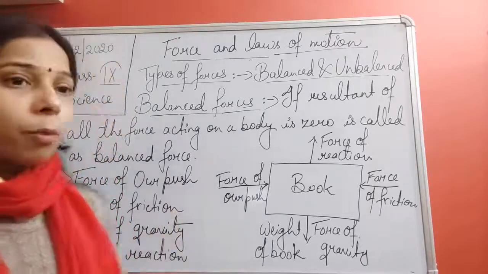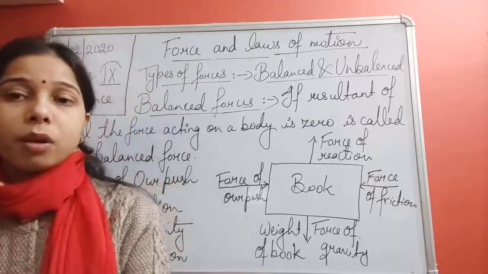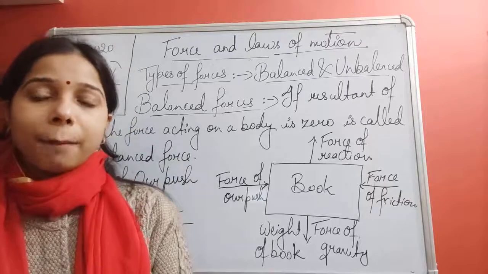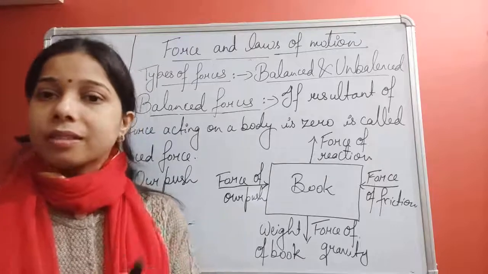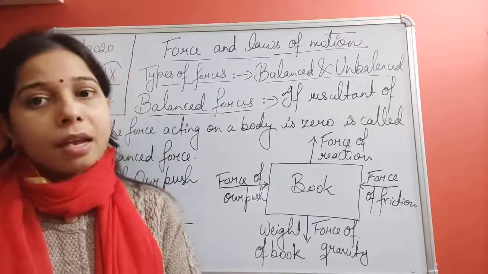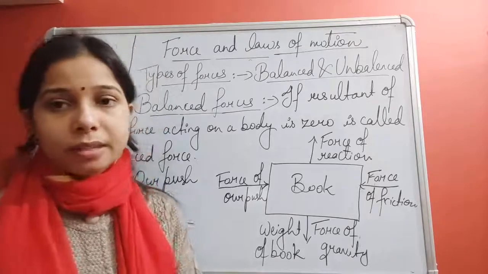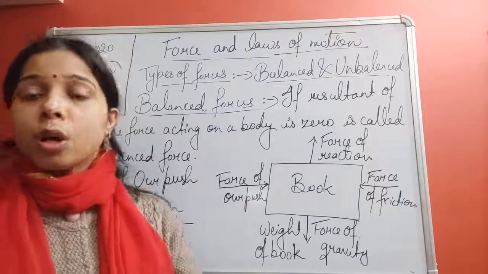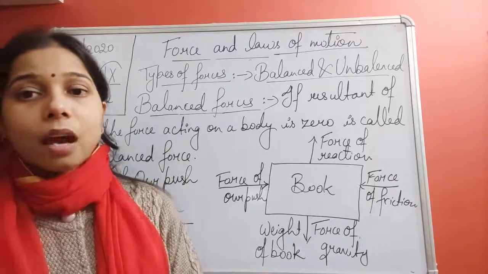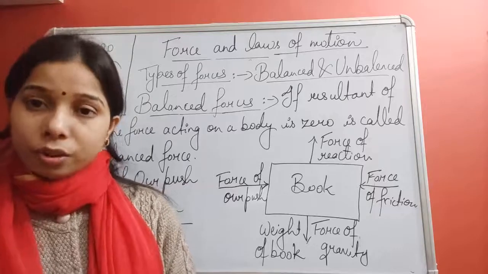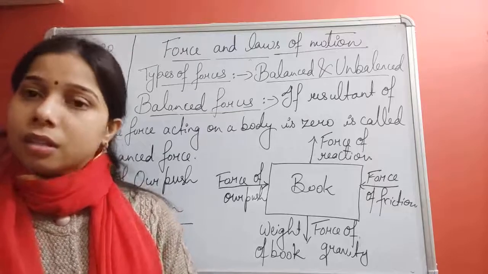You can understand this if you are pushing a wall. The wall is not moving. Why is it so? Because when you push the wall, an equal force acts on the wall, and the two forces are equal to each other, due to which it does not move and remains at rest. Or if a table is there, you are applying a force on it, but it is not moving because the force of friction, acting in the opposite direction, and the force of reaction and force of gravity, acting in the upward and downward directions, are equal to each other, and ultimately all of them cancel each other's effects, and it becomes 0.